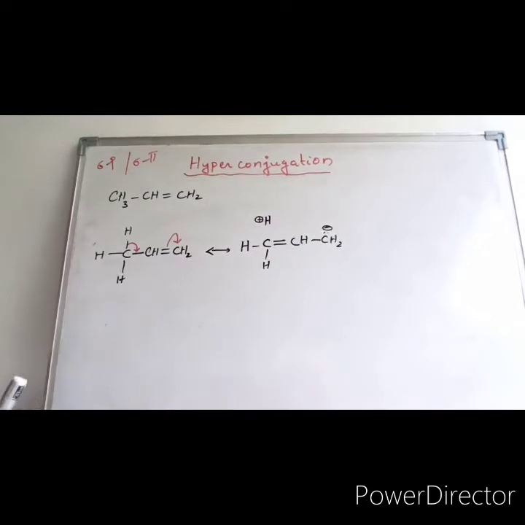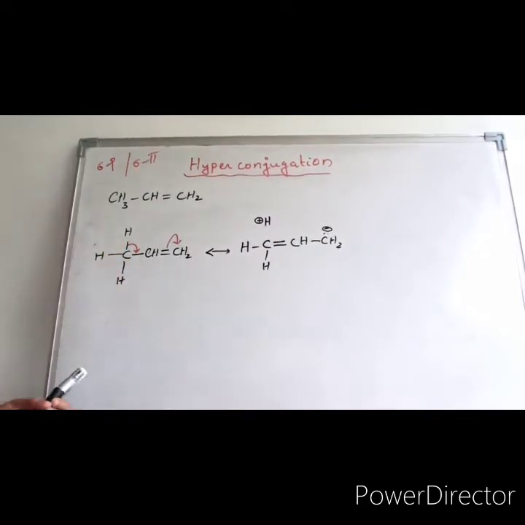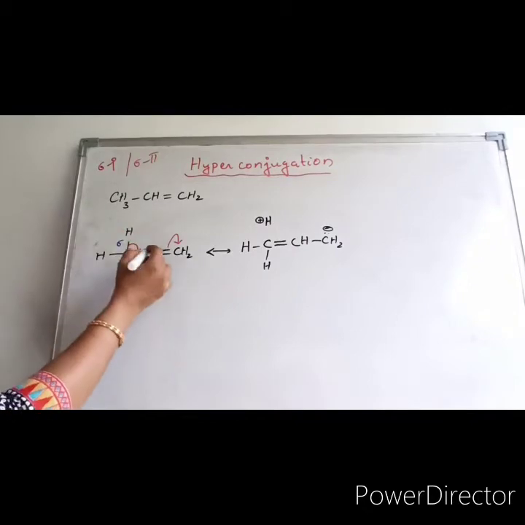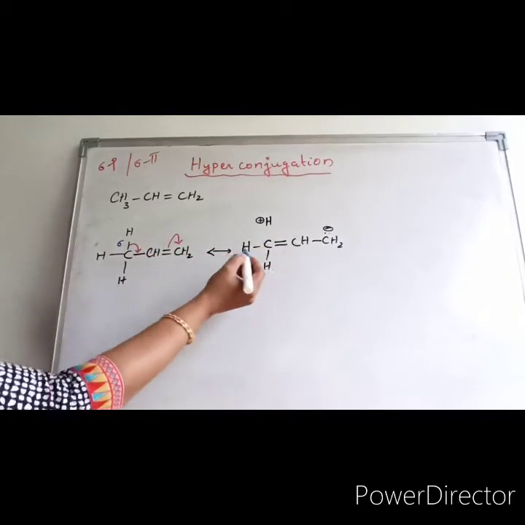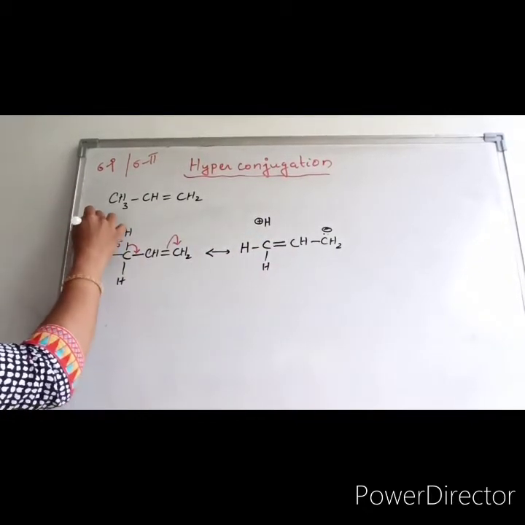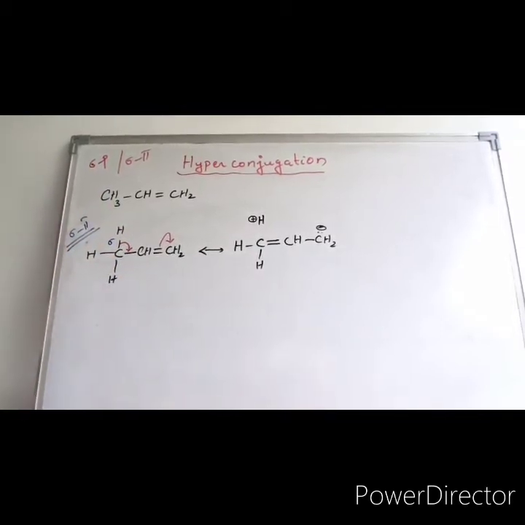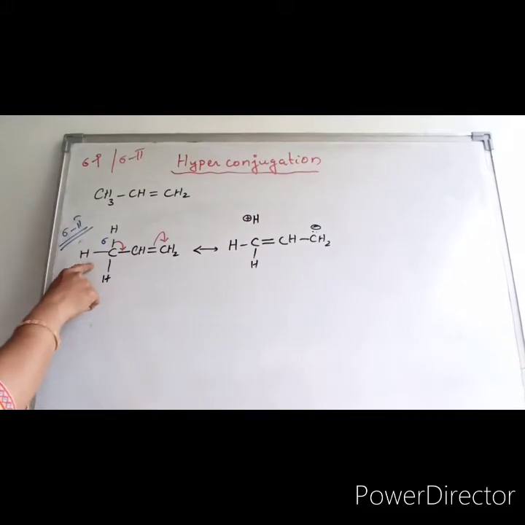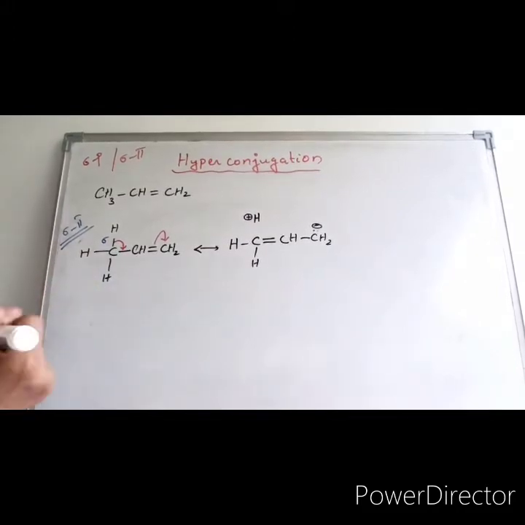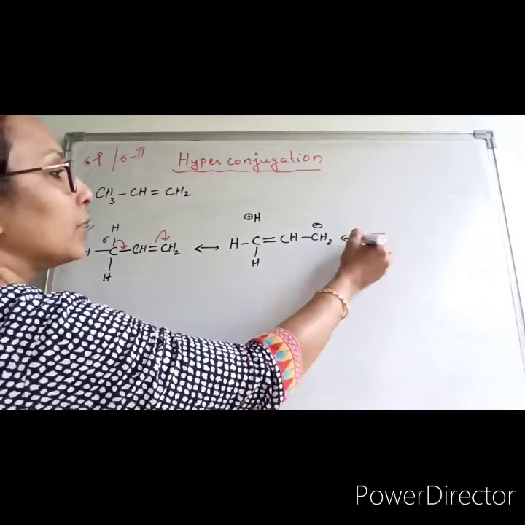Now this sigma bond, and now a pi bond is formed. So this is called sigma-pi conjugation. The same thing could be achieved by taking the other hydrogen, so you can have another hyperconjugative structure like this.